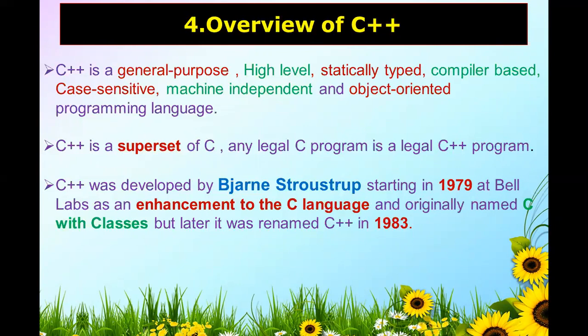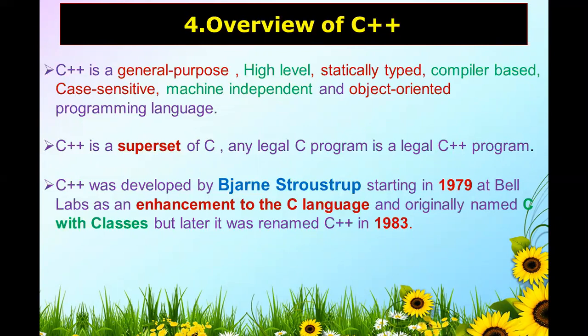Compiler based means the compiler is used to check the syntax and convert it into the object code. That object code file is understood by your computer. So that's why it is called a compiled based language. Case sensitive. In this C++ language, small letters and capital letters are different. So that's why it is called a case sensitive language. Machine independent. This C++ language can run on any type of machine: Windows, Linux, Mac operating system. So that's why it is called a machine independent language.